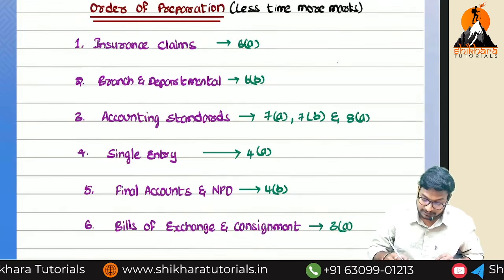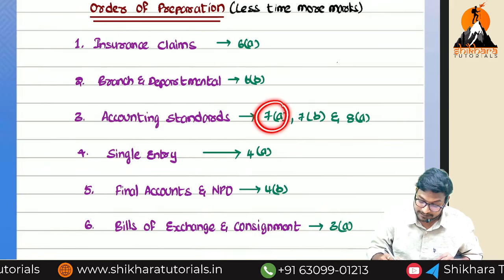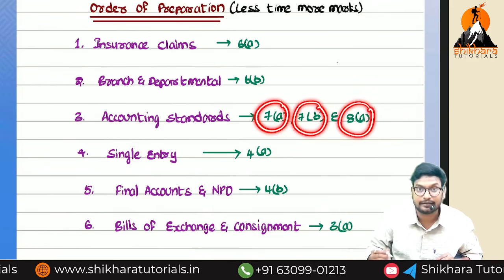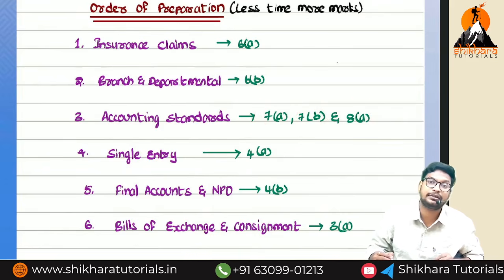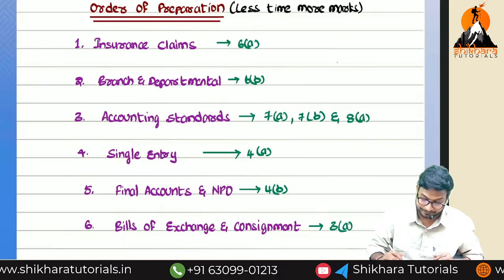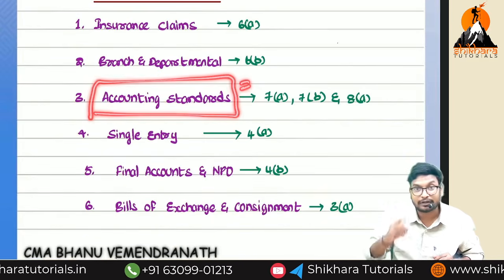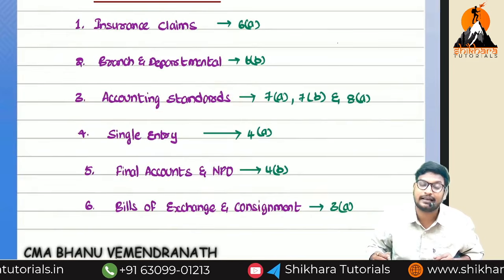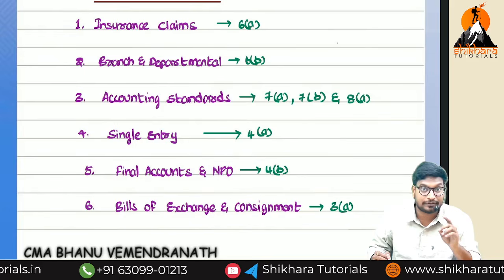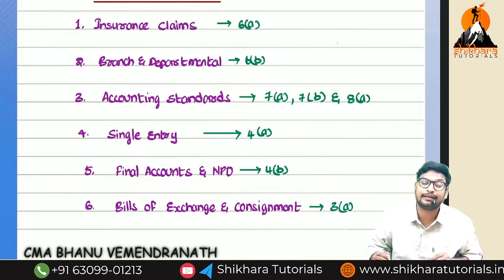So next, try and complete the accounting standards. Accounting standards cover 7A, 7B and 8A. Nearly 21 marks we are going to get from the accounting standards. So it is easy to overcome. In this accounting standard, don't forget to refer to the differences between AS and Ind AS, because we can get one 7-mark question there in the examination.